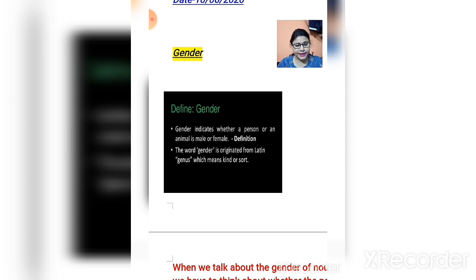Now, what is gender? As it is mentioned here, the word gender originated from the Latin word genus, which means kind and sort. So gender is a noun which indicates whether a person, a thing or an animal is male or female. What is the kind of a person? What is the kind of an animal? That we know with the help of gender. Clear? Gender indicates what kind a person or an animal is.